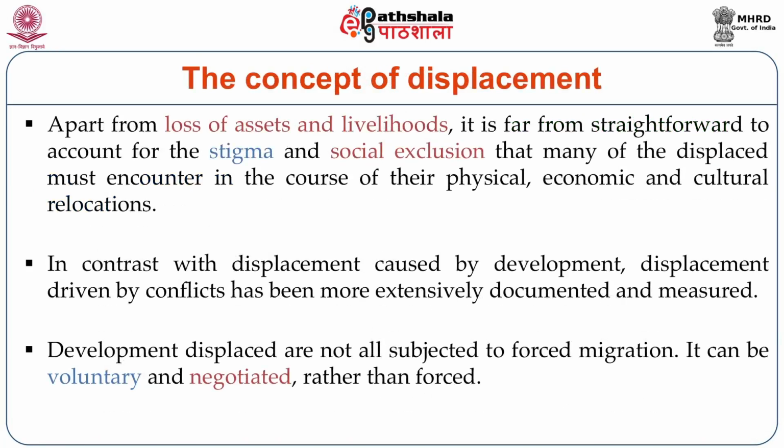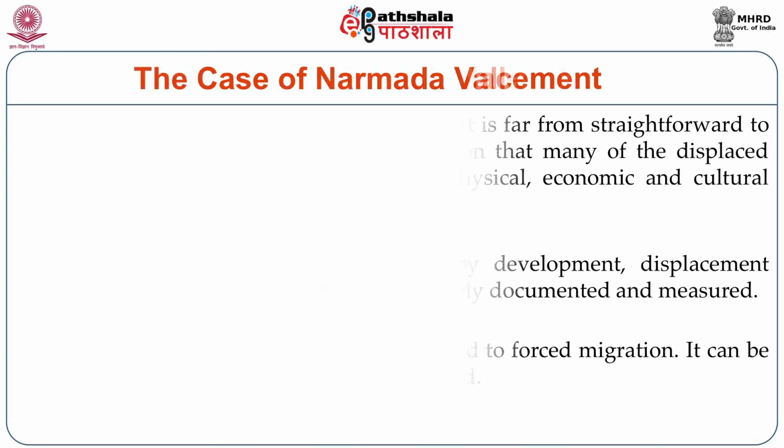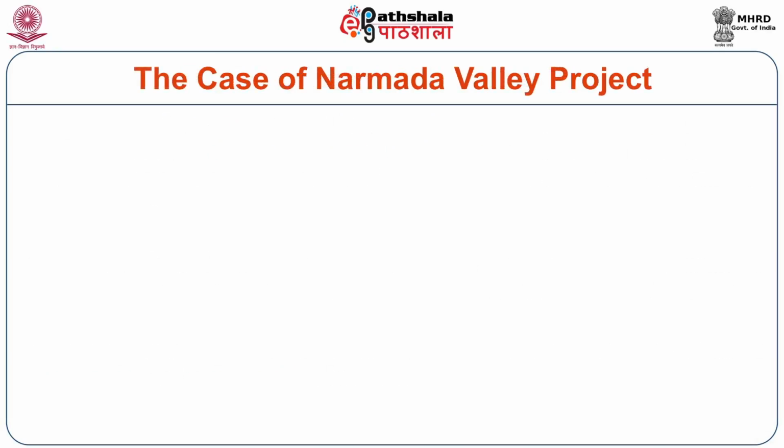Another social issue that emerged because of the environment is the concept of displacement. We have a notion that displacement is always because of underdevelopment, or because there is no development, but in contrast there is displacement sometimes because a lot of developmental projects are there, like power projects or dam-based projects or any other expressway. There is one example you can see in this case: displacement happened in the Narmada Valley project. It was not because of underdevelopment, but because some portion had been developed.